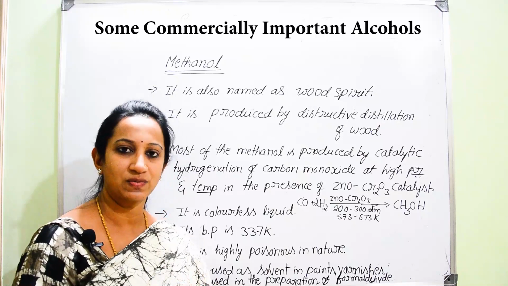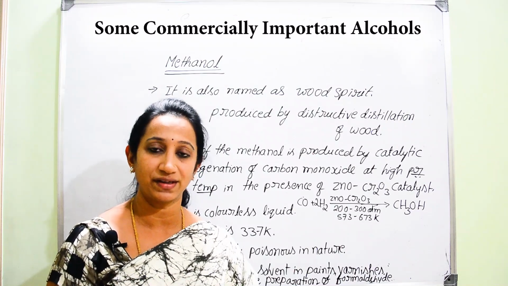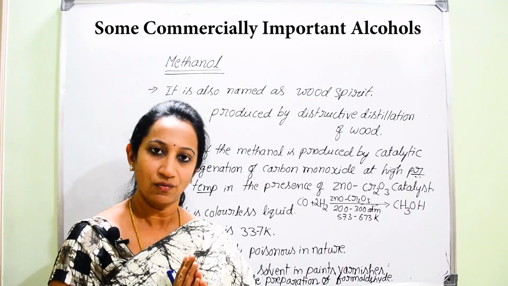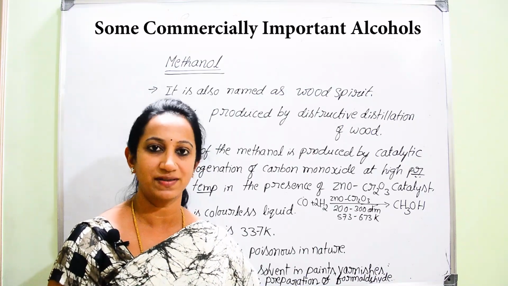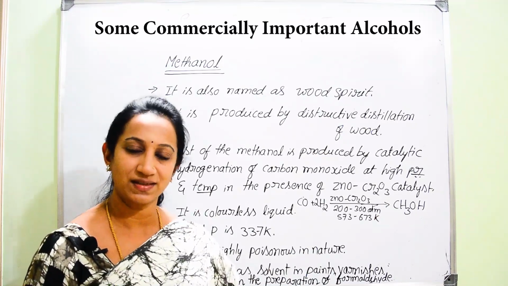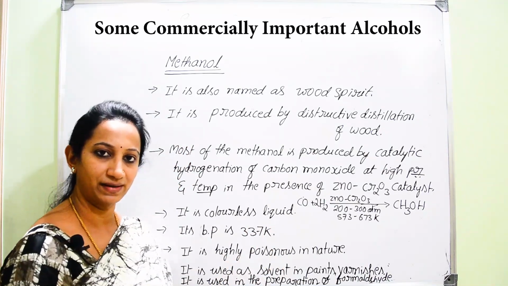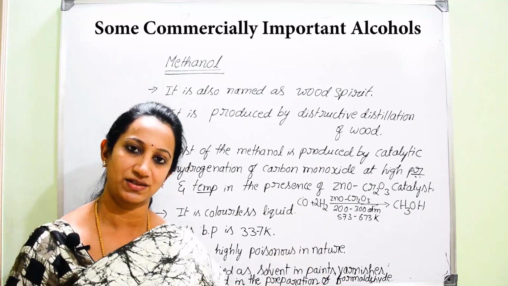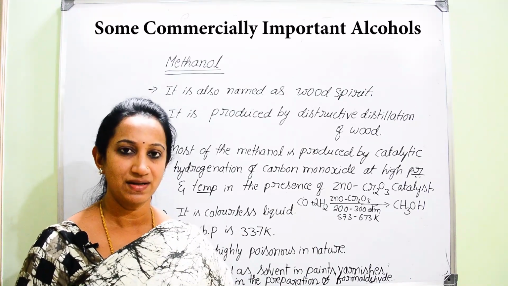If you consume a small quantity of methanol, it can lead to blindness. And if we intake a very large quantity of methanol, it definitely causes death. So it is very fatal: once methanol is consumed in very high concentration, it causes death of the person. So it is highly poisonous in nature. But of course, even though it is poisonous, it has other applications. Methanol can be used as a solvent. Where can it be used as a solvent? It can be used as a solvent in paints and varnishes. And even this same methanol can be used in the preparation of certain organic compounds.